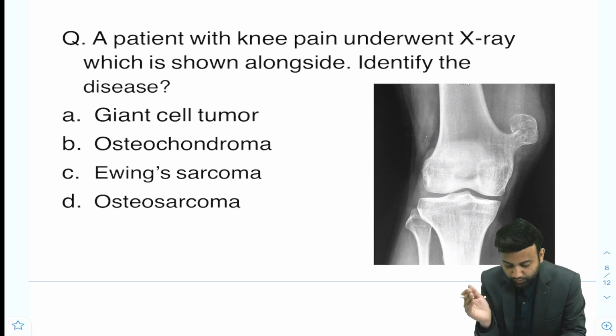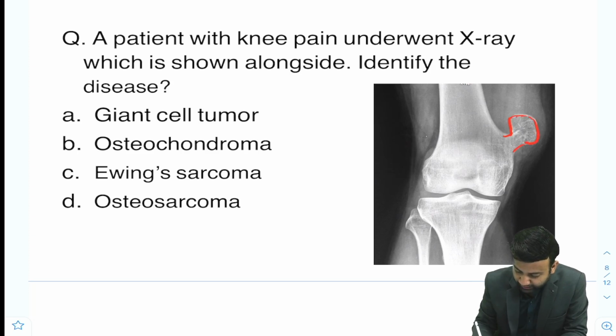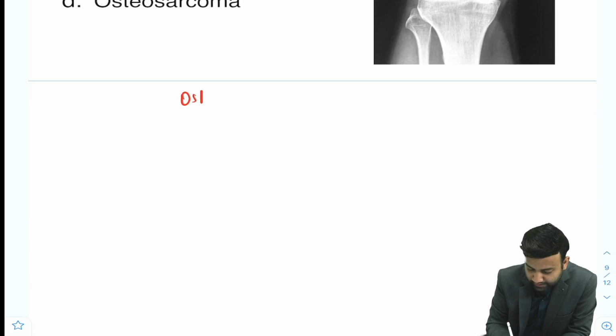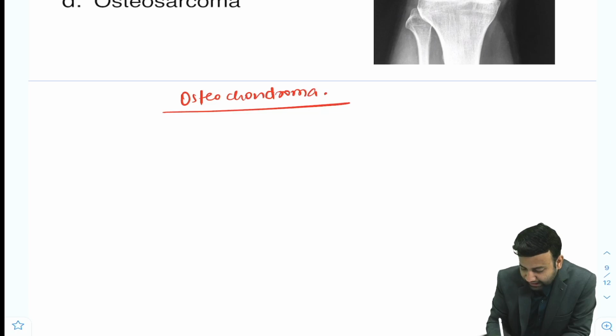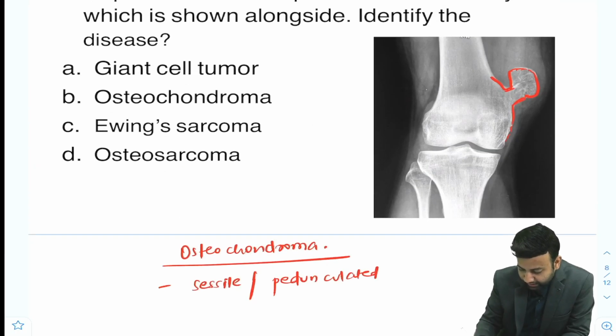Now all of those who have studied musculoskeletal radiology know that this is a typical image of an osteochondroma. So we can see it is growing away from the joint and it is metaphyseal in location. Now this osteochondroma, as the name suggests, has a cartilage cap in it. Chondroma stands for cartilage and this can be sessile or pedunculated. In this case we can see that it is a pedunculated one. The peduncle can be seen.